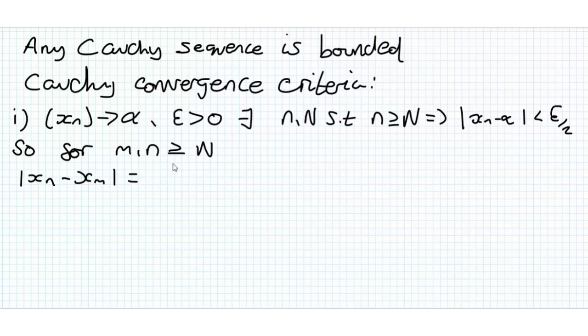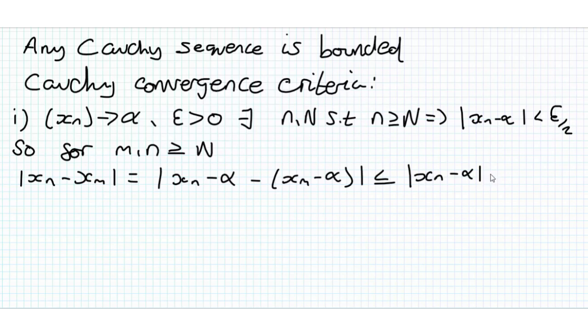Well, because m and n are greater than N, we can consider xn minus alpha minus xm minus alpha, because the alphas cancel each other out, so this is just equal to xn minus xm. But we know that this is less than or equal to |xn minus alpha| plus |xm minus alpha| by our triangle inequality.